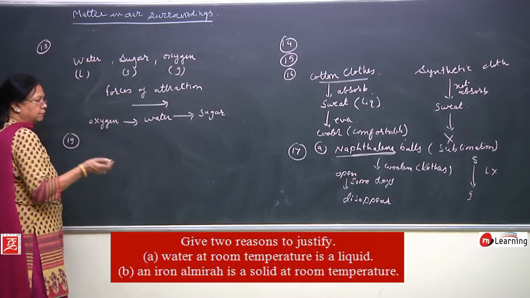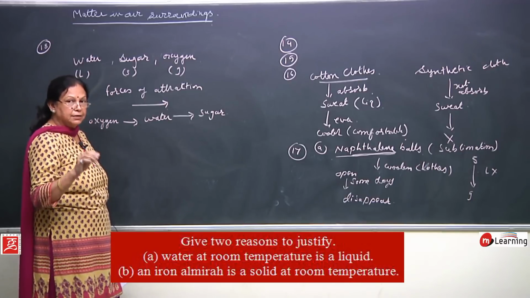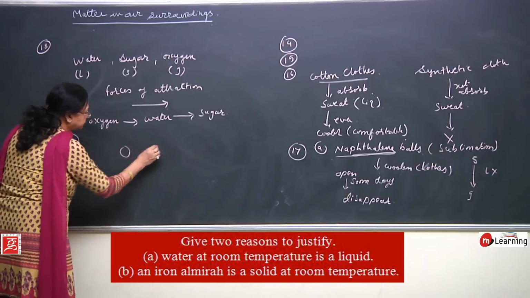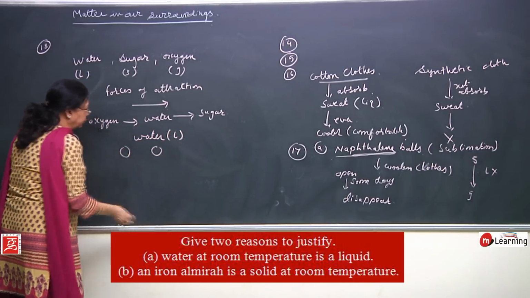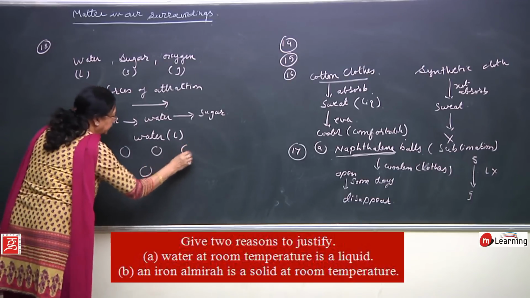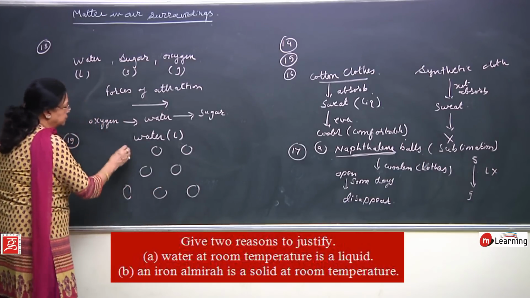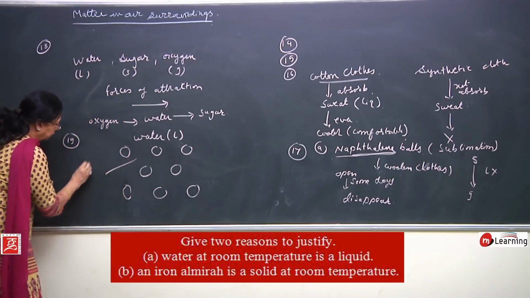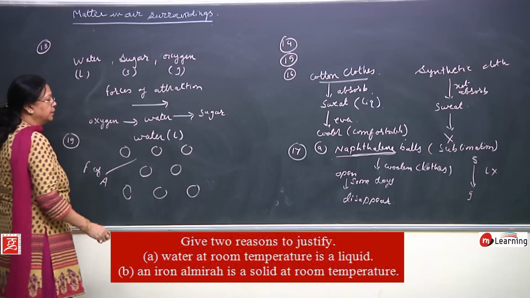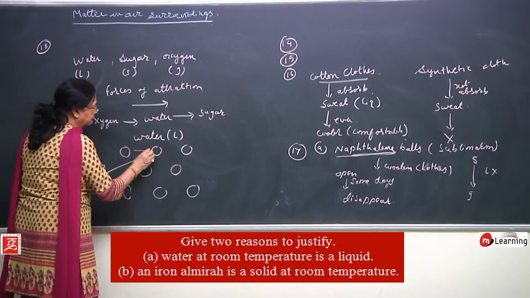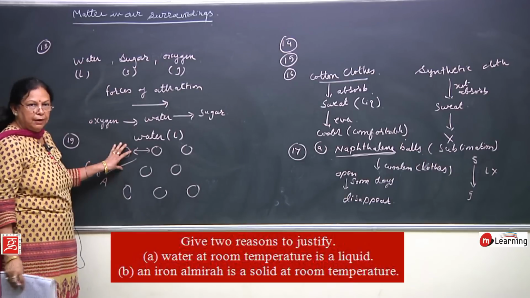Why is it liquid? Again see the structure of liquids, the arrangement of particles in liquid. Water is liquid at room temperature. The arrangement of the particles is like this. The interparticle forces of attraction are less, and therefore it is liquid.